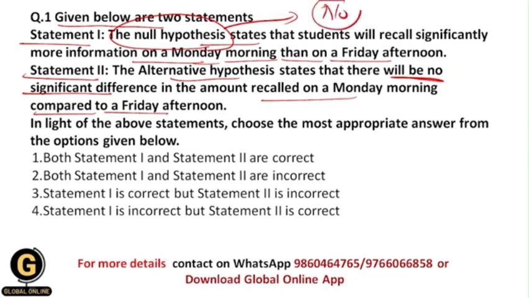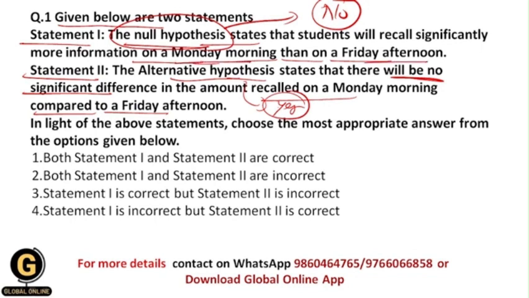But the alternative hypothesis states that there is a relationship between the two variables. But if we read both of these statements, then within the null hypothesis part they have mentioned that there is a significant relationship between the information recalled on a Monday morning and on a Friday afternoon.